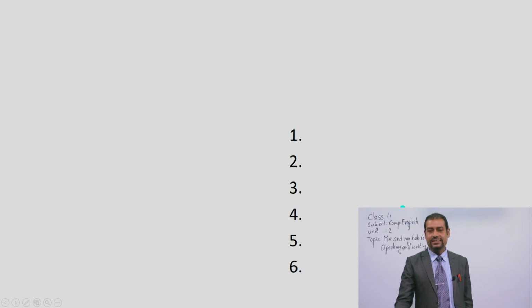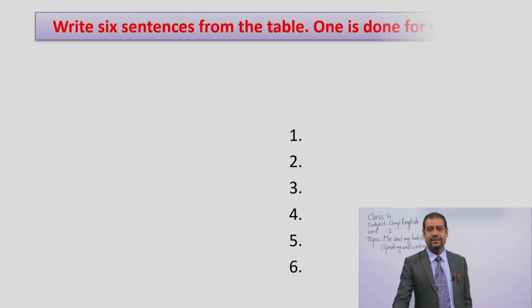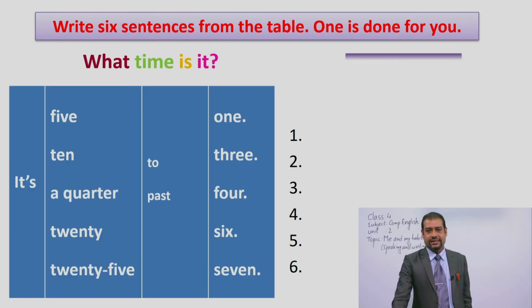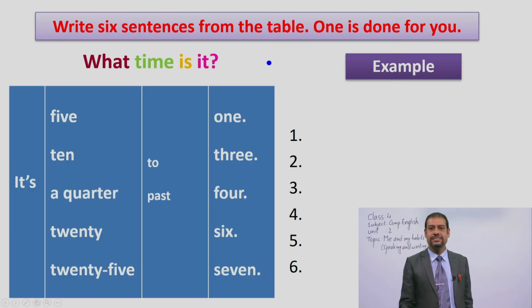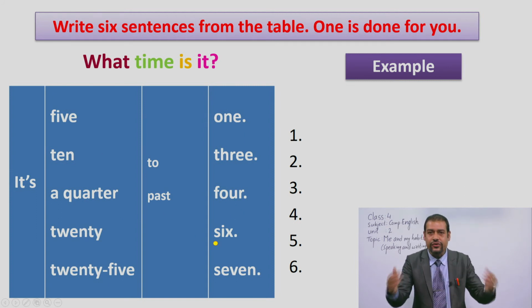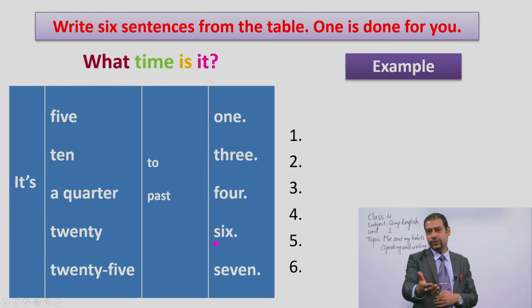Dear students, I just like to show you another example. It is also from your textbook, okay? See, what do you see? Write 6 sentences from the table. One is done for you. What time is it? You have to make any 6 sentences from this table. Like it's 5 to 1 or how you like to make. Please write it down in your notebook and I am going to show you some 6 sentences here, okay?